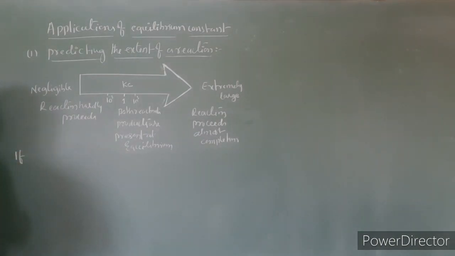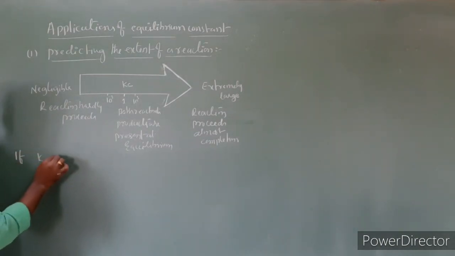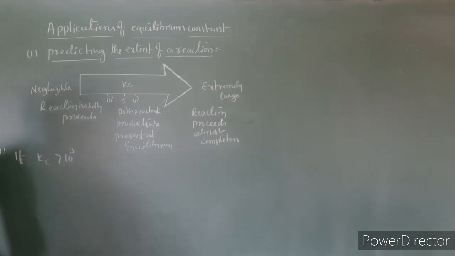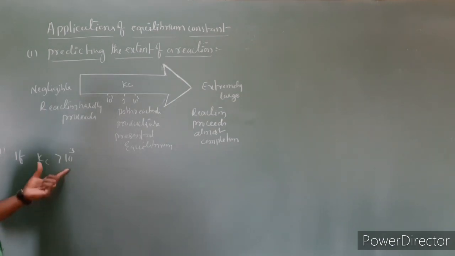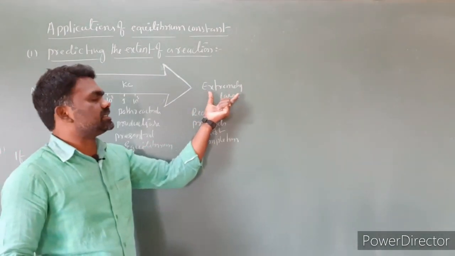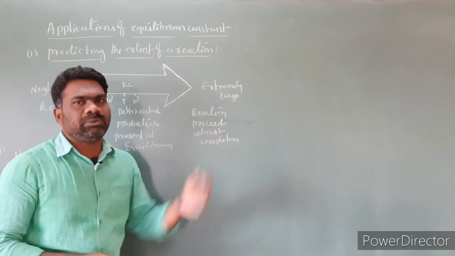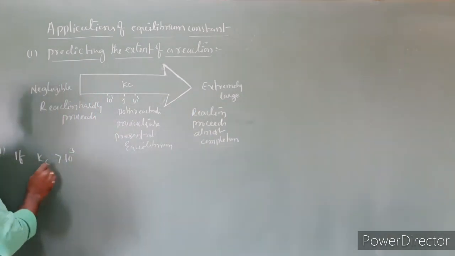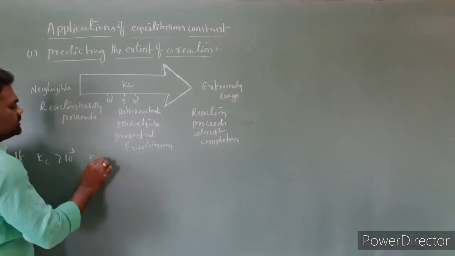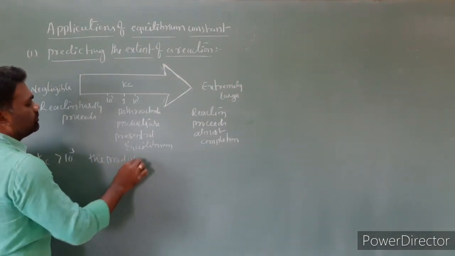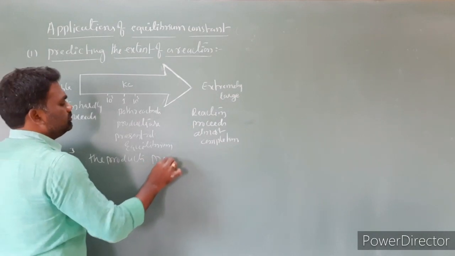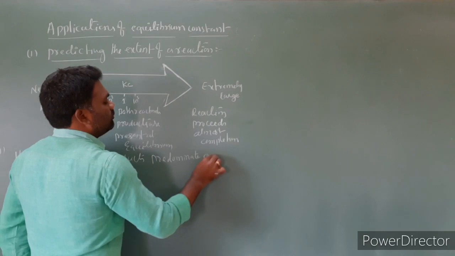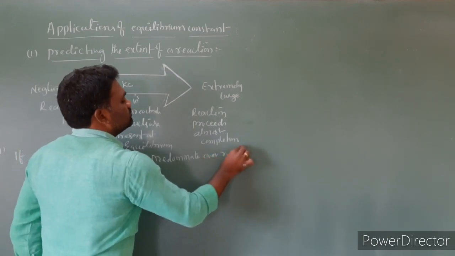First condition: if Kc is greater than 10^3, that means Kc is extremely large, so the products predominate over reactants.